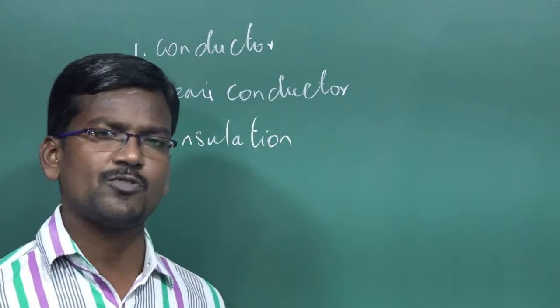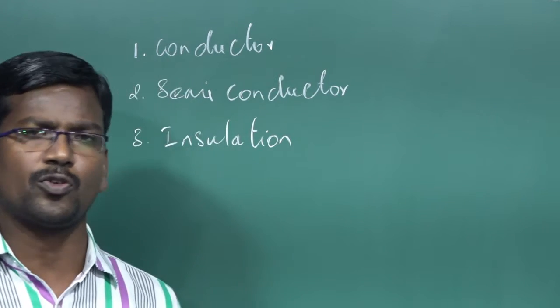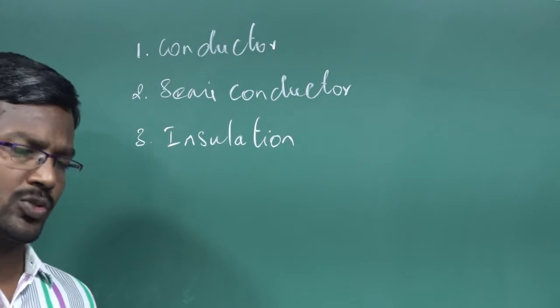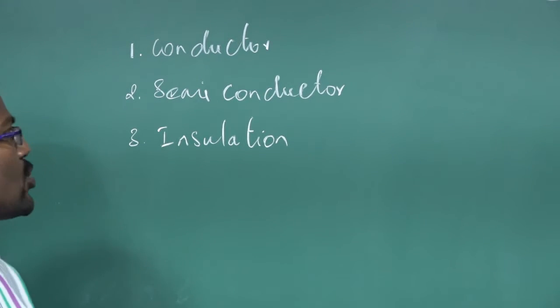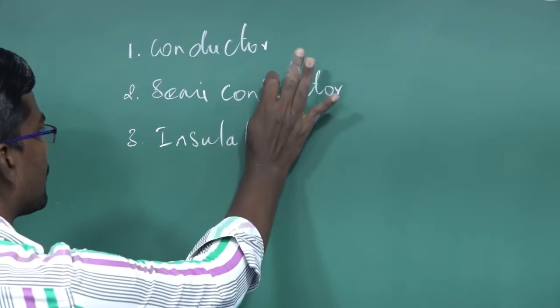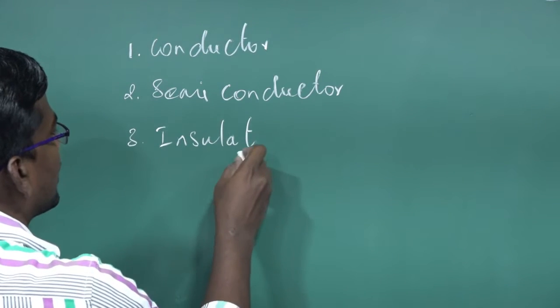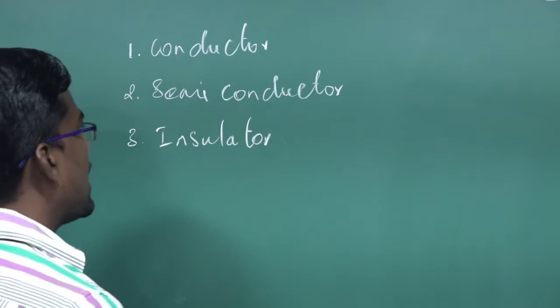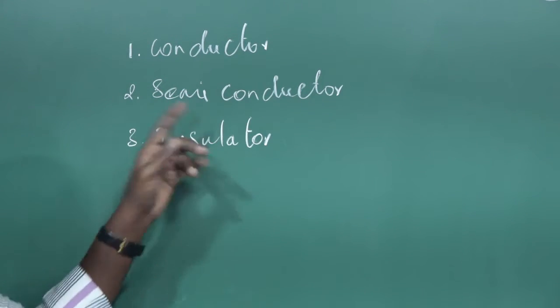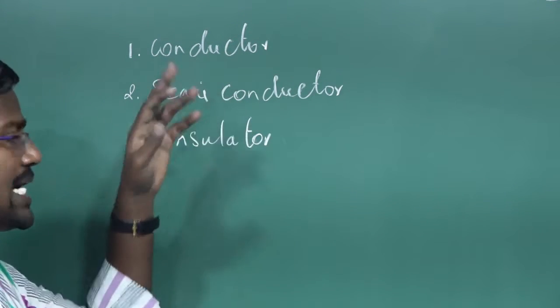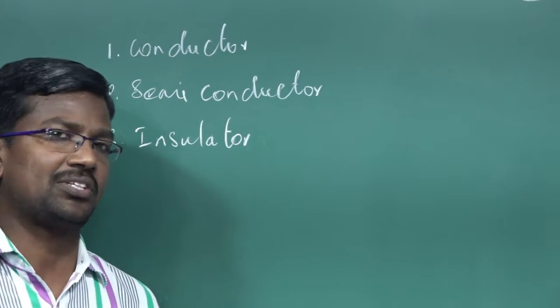We have already learned this in physics. A lot of materials are used as conductors, semiconductors, and insulators. Insulating materials do not conduct electricity, semiconductors partially conduct electricity, and conductors completely conduct electricity.